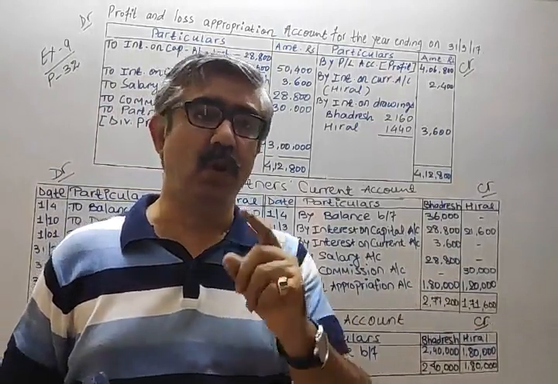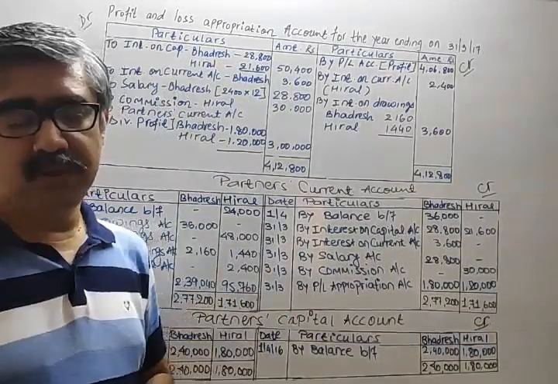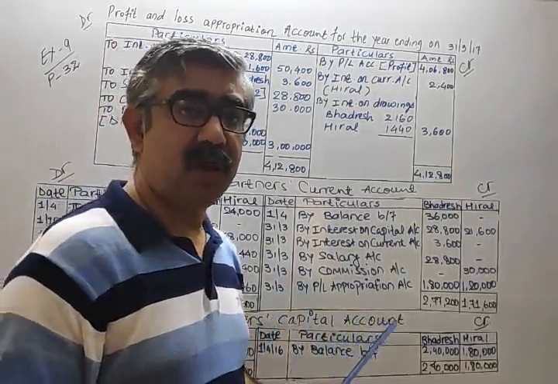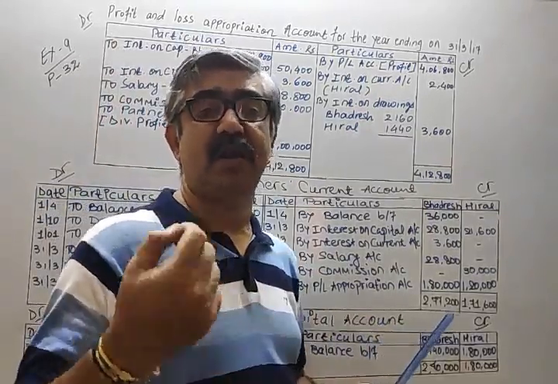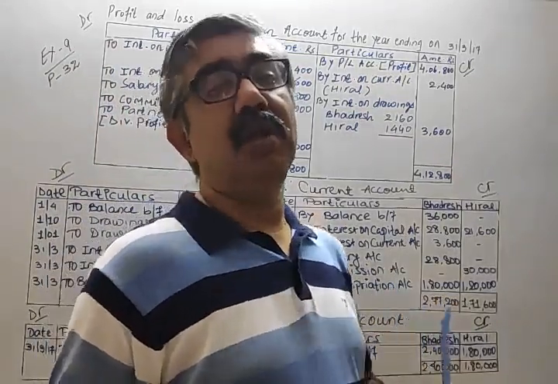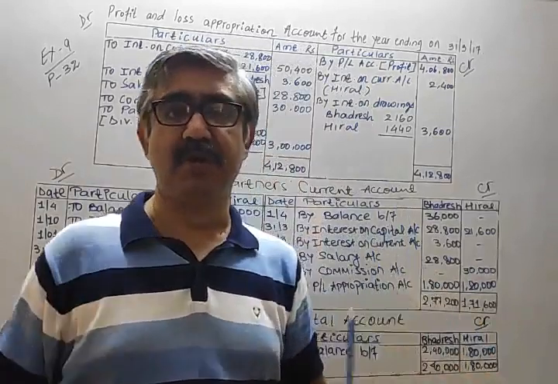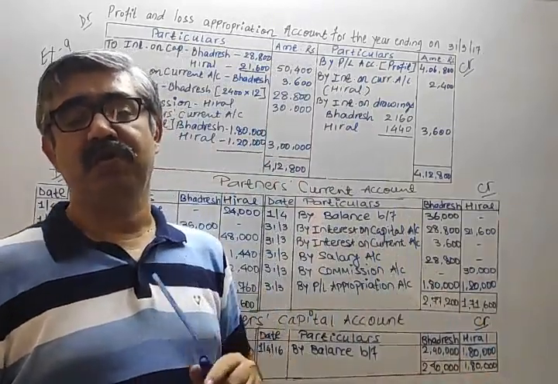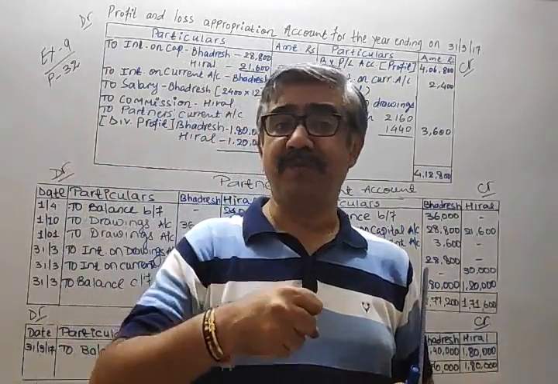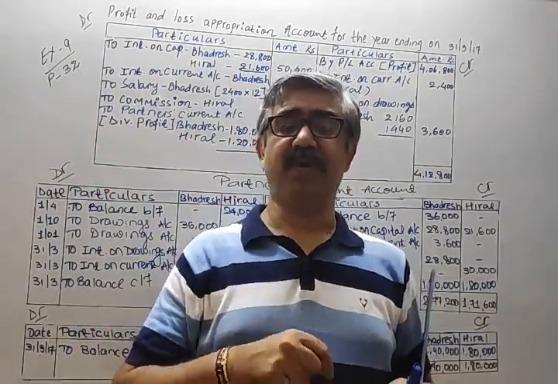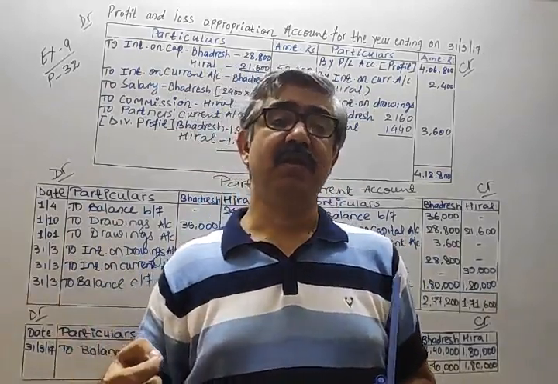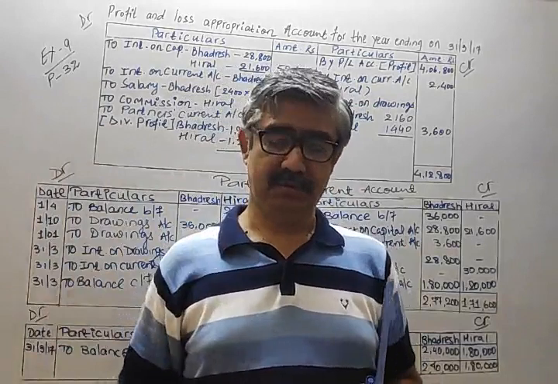It's very simple. No, it's not very simple. 10% on profit after charging such commission. Hiral is getting, read the question properly, this particular topic. Hiral is going to get 10% commission on profit. But on which profit? On such profit after charging his commission.